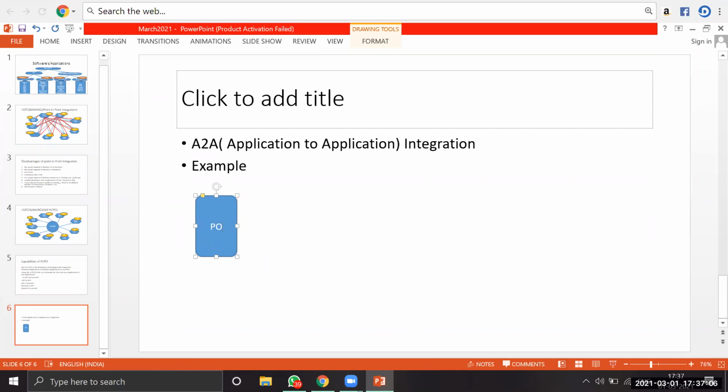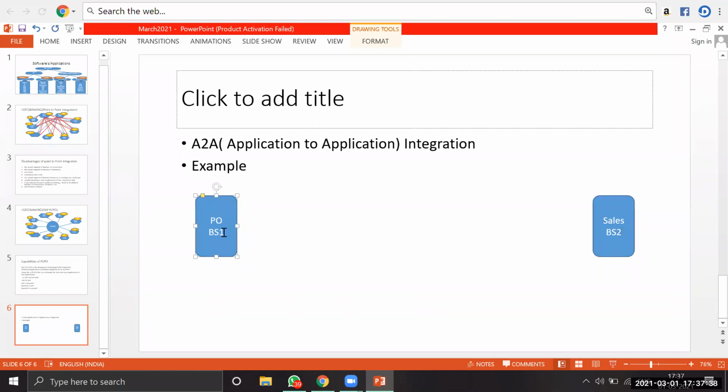This is business system one. In the same organization, we have one more, a destination system. It is the sales department. This is business system two.